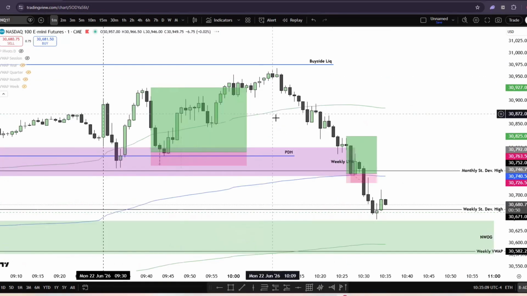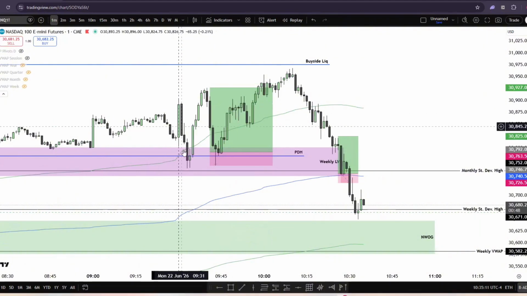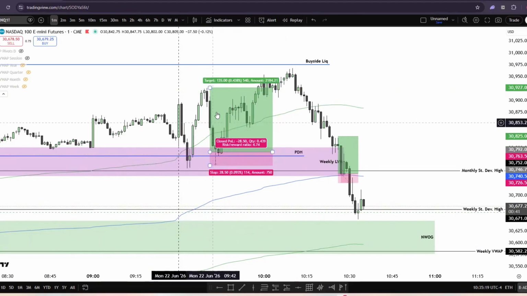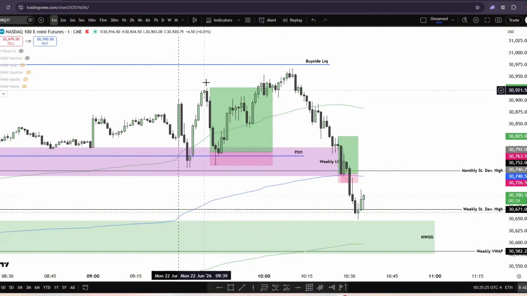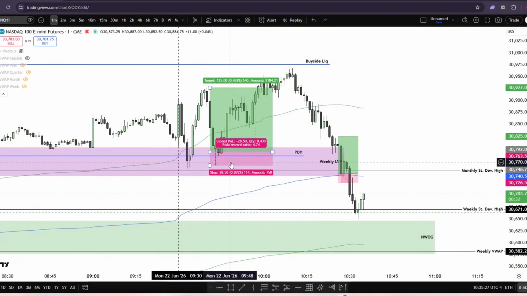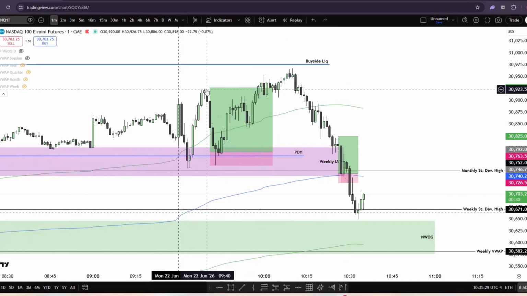And what does market open do? At market open, we make a run towards this weekly low volume node, this purple shaded area, and then we reject it. So my idea was, the first entry I get, I'll take it, and that's the first entry I got. I'll show you how I got my entry, and I target that, and that's a 5-hour trade with 28 points of risk, and what is this, 135 points of target.